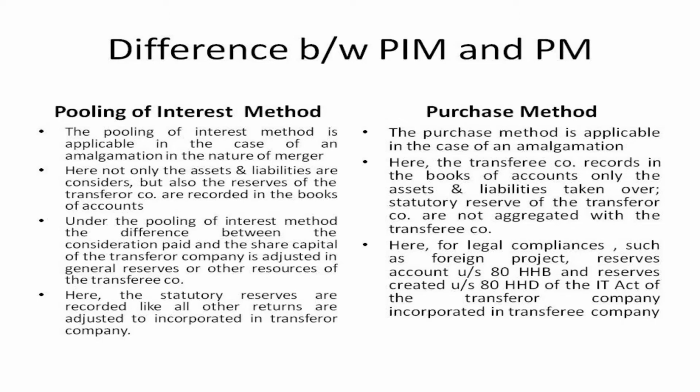And in the case of purchase method, for legal compliance, statutory reserves such as foreign project reserves account and other reserves are not required to be opened in the same way, and the amalgamation adjustment account is deducted with the amount of the statutory reserves. So these are the differences between the pooling of interest method and the purchase method.